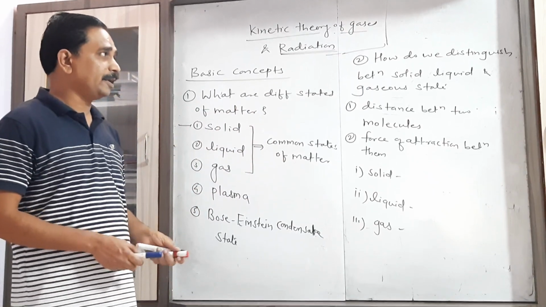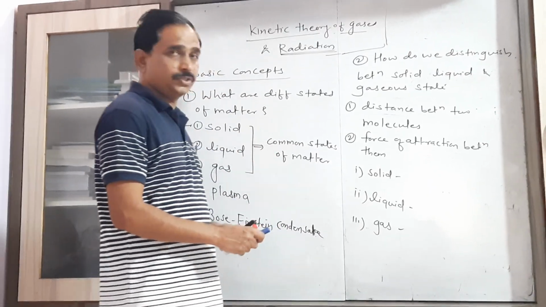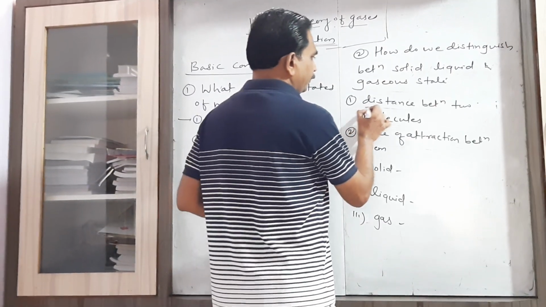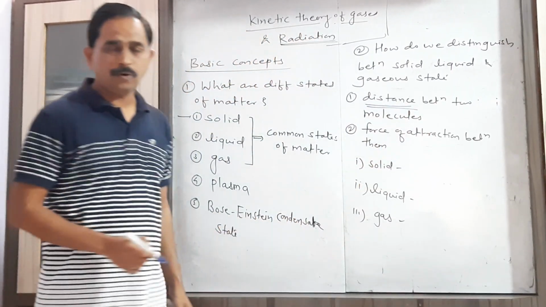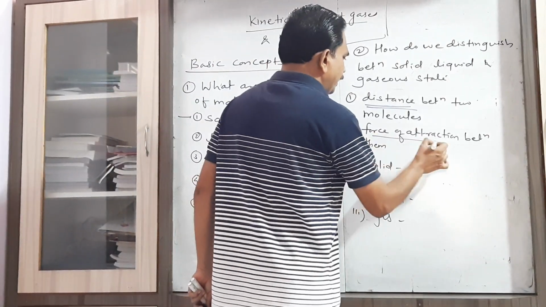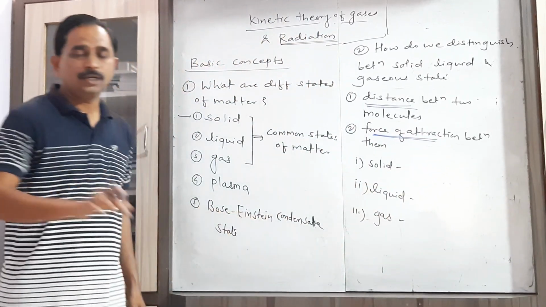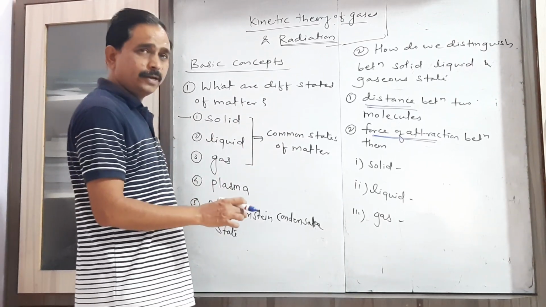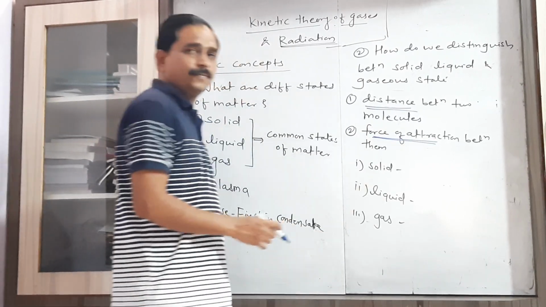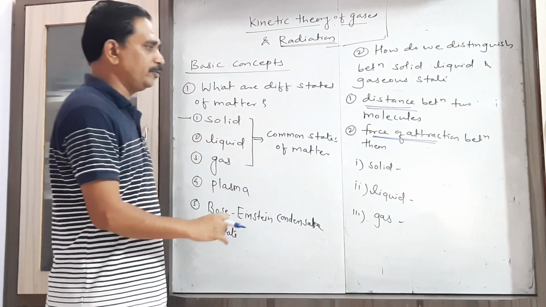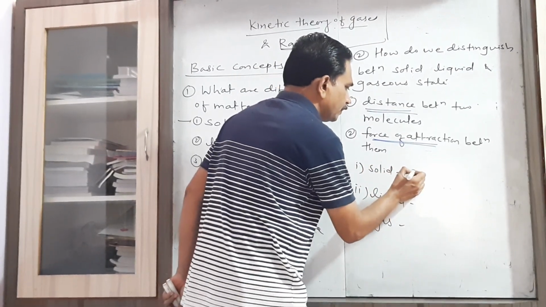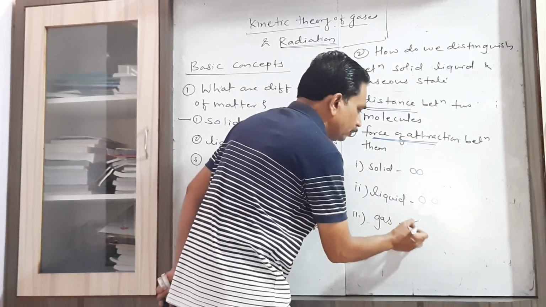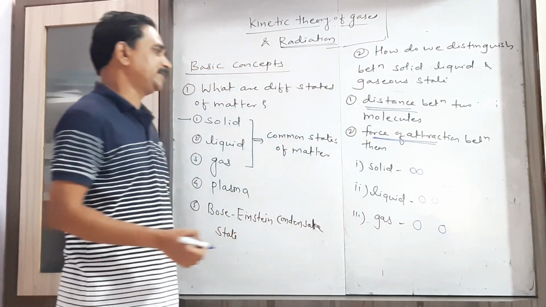So we know that generally we distinguish between these three common states on the basis of two factors. The first one, distance between two molecules, and the second one, intermolecular force, that is the force of attraction between the two molecules. Now we already studied in lower classes the distance between two molecules in solid state, in liquid state, and in gaseous state.